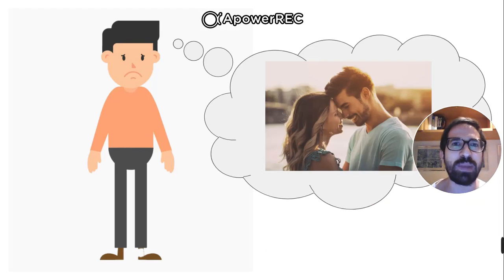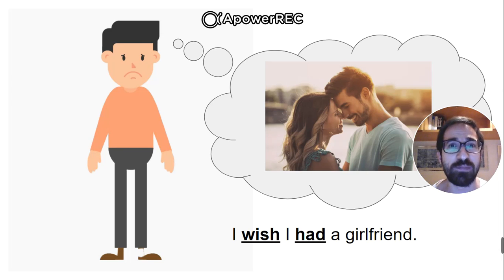Okay, so now let's look at some picture prompts. And I wanted to make a sentence using either hope or wish. Go ahead. Notice that he is sad. So he doesn't believe that this idea is possible. So what do you think, what verb do you think he's going to use? Hope or wish? Wish. Very good. So make a sentence with wish. Awesome. I wish I had a girlfriend. So past tense, had. I wish I had a girlfriend.